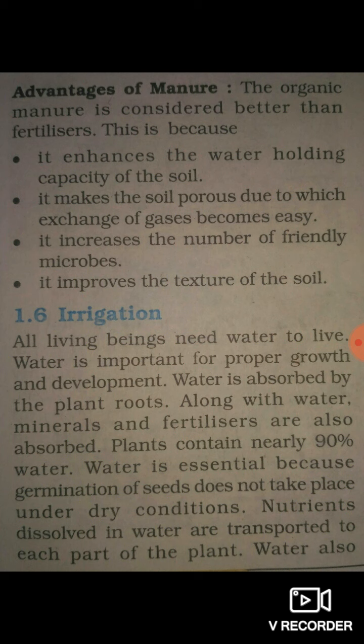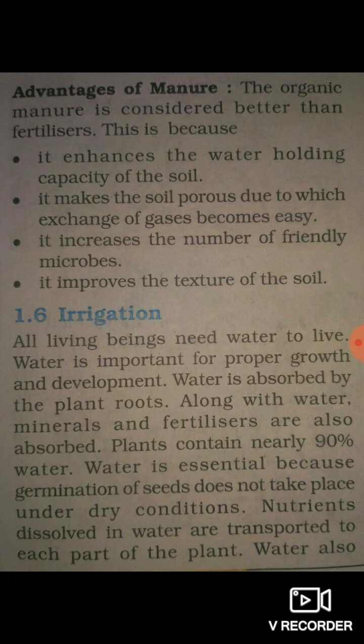And next, methods of irrigation. All living beings need water to live. Water is very important for proper growth and development of crops. Water is absorbed by plant roots, and along with water, minerals and fertilizer are also absorbed. Plants contain nearly 90% water.